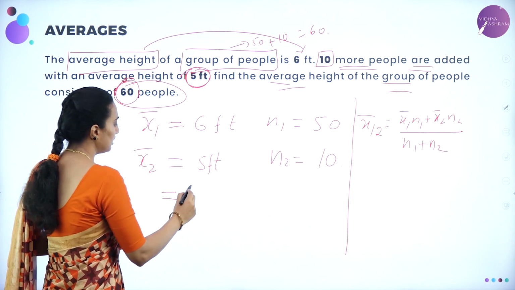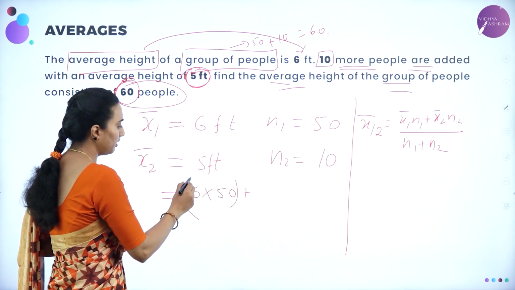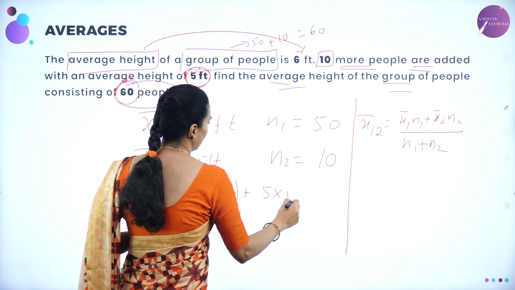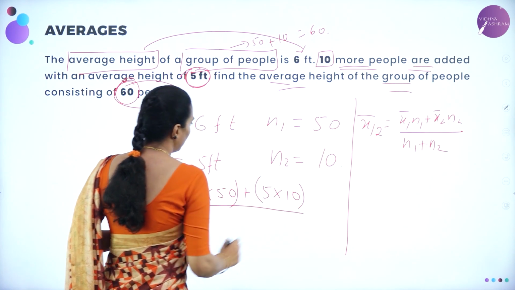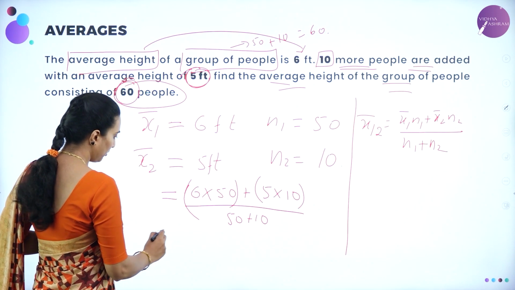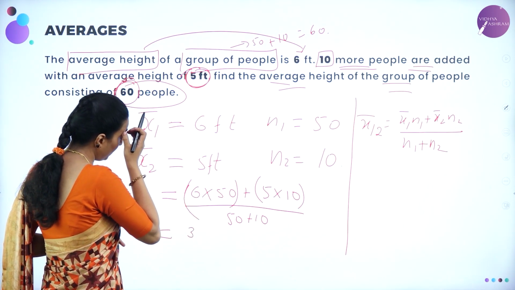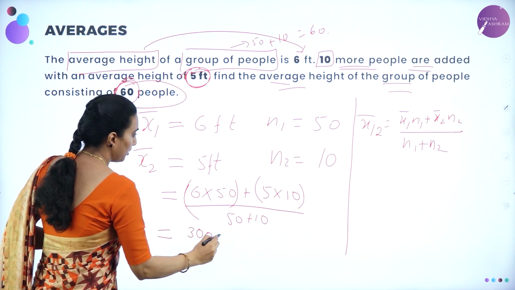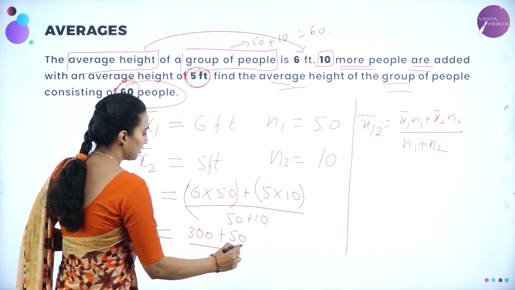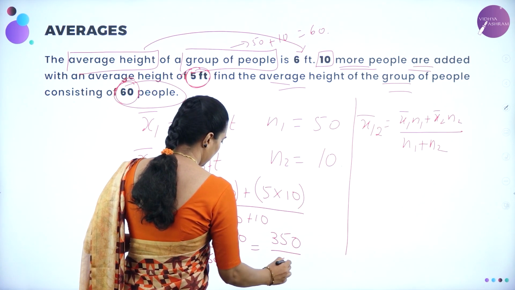x1 bar n, that is 6 feet into 50 people plus 5 feet into 10 people, divided by 50 plus 10. So in total you have 6 into 5, that is 30, correct? So 300 plus 5 tens are 50, divided by 60. So in total you have 350 divided by 60.